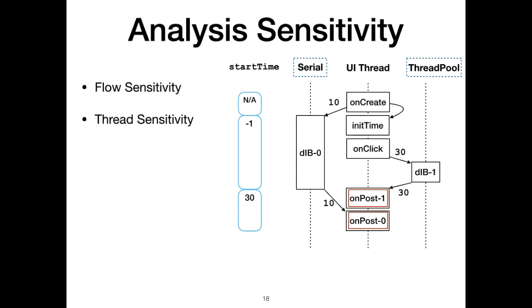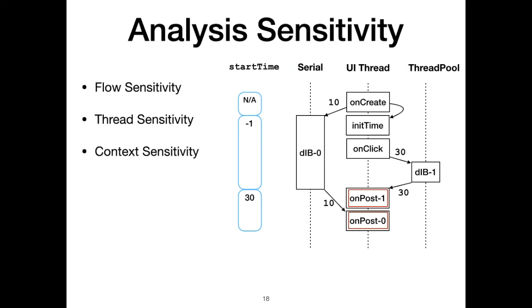Moreover, the analysis should be thread sensitive. Otherwise, it cannot distinguish between events executing in different threads, resulting in missing a true event race by assuming all events are executing in one thread. It can also report a false event race by assuming each event is executed in a different thread, even though they are executed in the same thread.